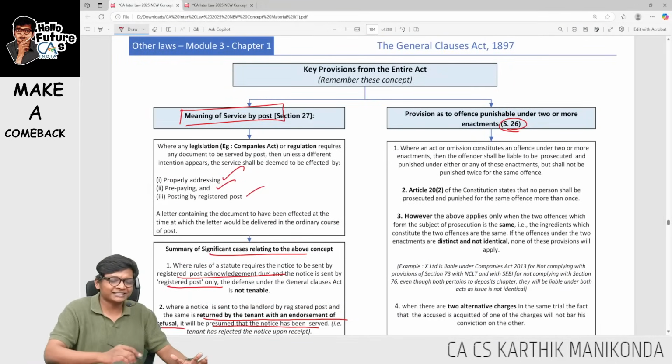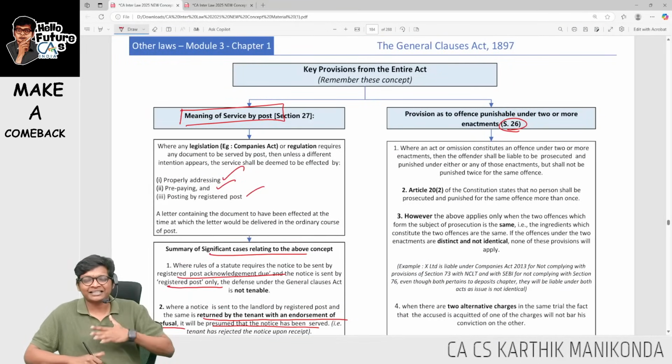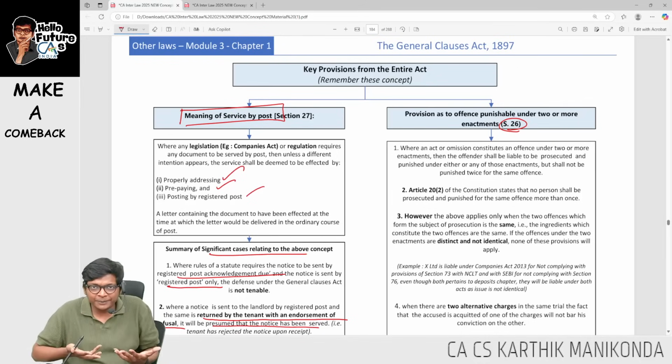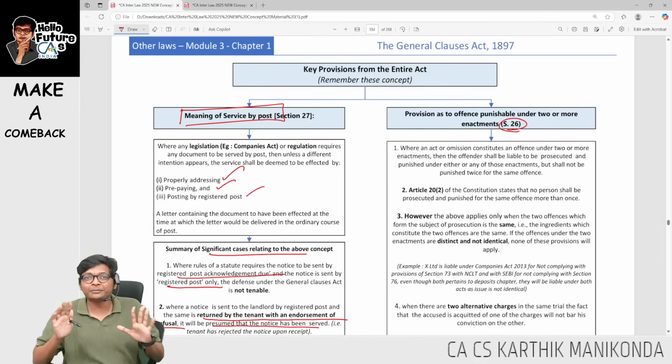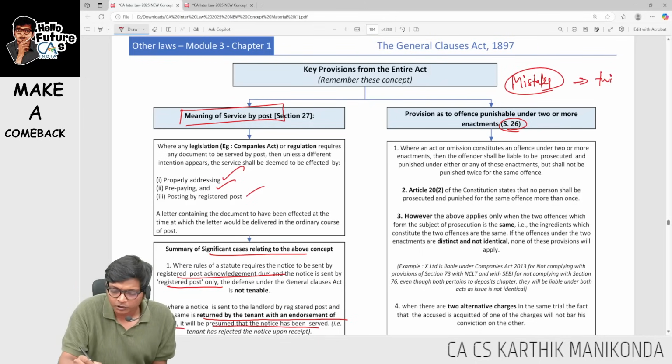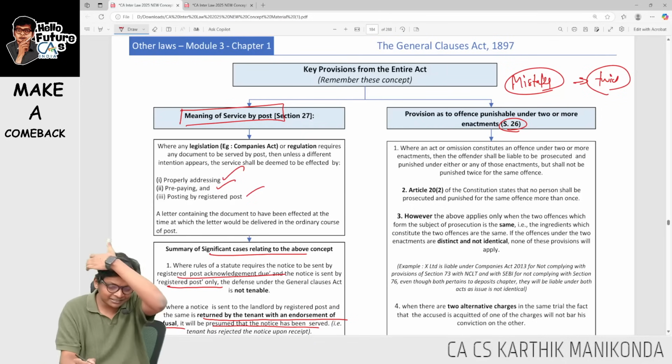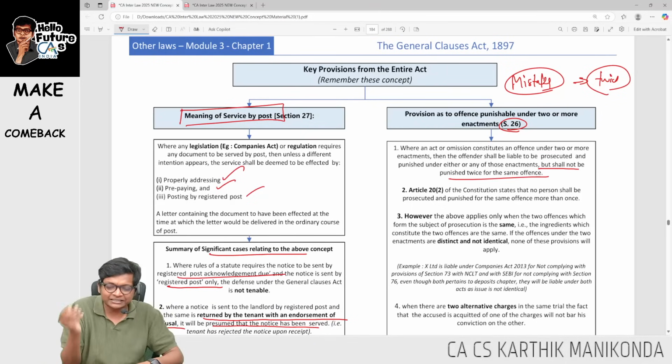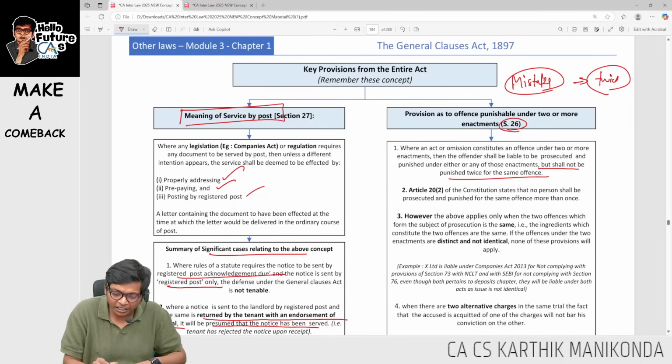What is section 26 saying? Sir, I made a mistake, sir. I am accepting. For that mistake, you can't repeat the mistake. You can repeat also. I am not talking about repeating the mistake here. This is about one mistake. You can't be punished twice. Look at this: you shall not be punished twice for the same offense. So if the offense is the same, then you can't be punished twice.